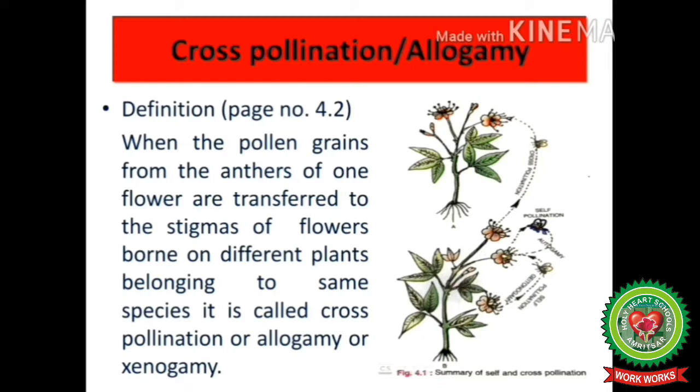So students, look at figure 4.1 of your books. These are two different plants, A and B. When pollen grains are transferred from anther to stigma of another flower born on two different plants, this is known as cross-pollination, but the condition is the species of the two plants should be the same to ensure fertilization.